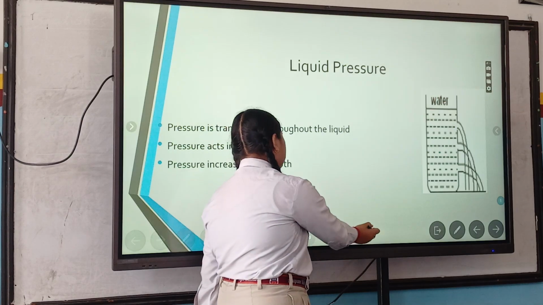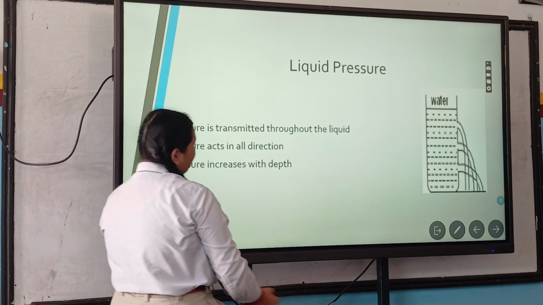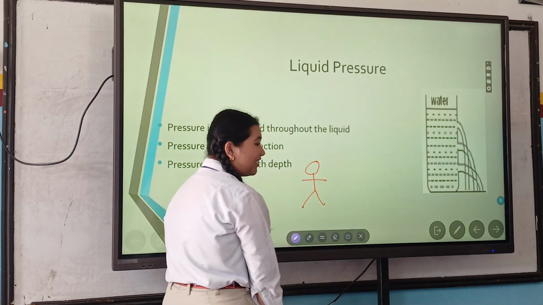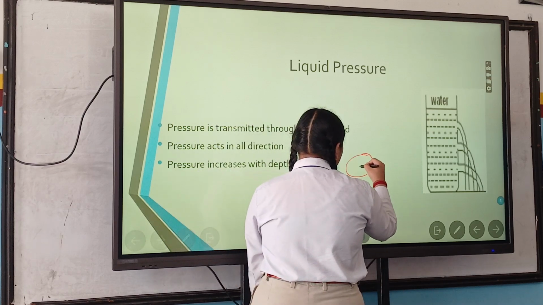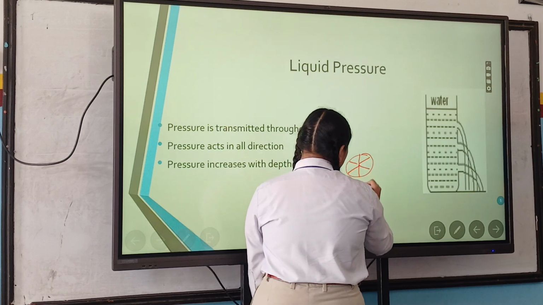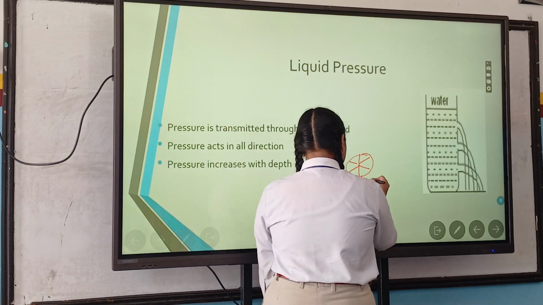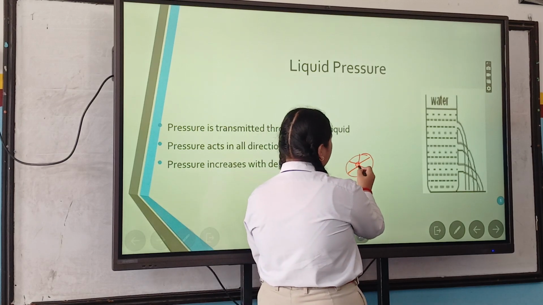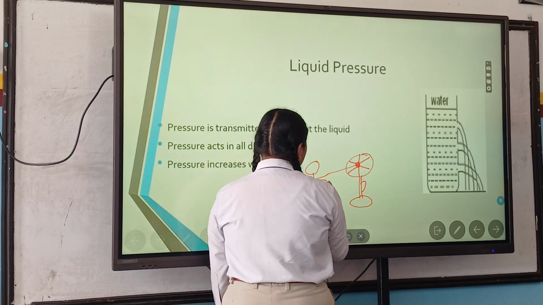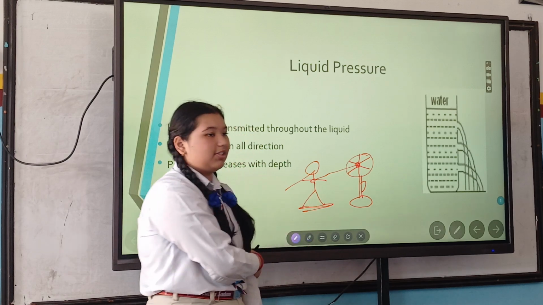And one more thing I would like to say about pressure is that imagine a guy standing, right? And this is a fan. When force is applied in the fan, the pressure will come out and hit this guy, and if this guy moves from his position, then it's pressure.